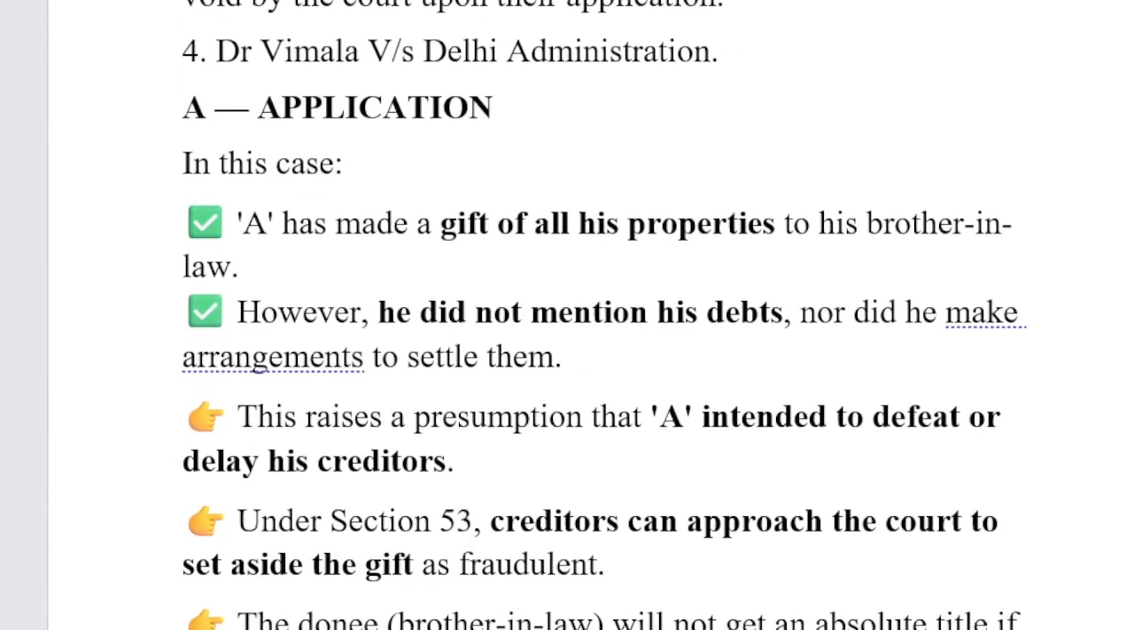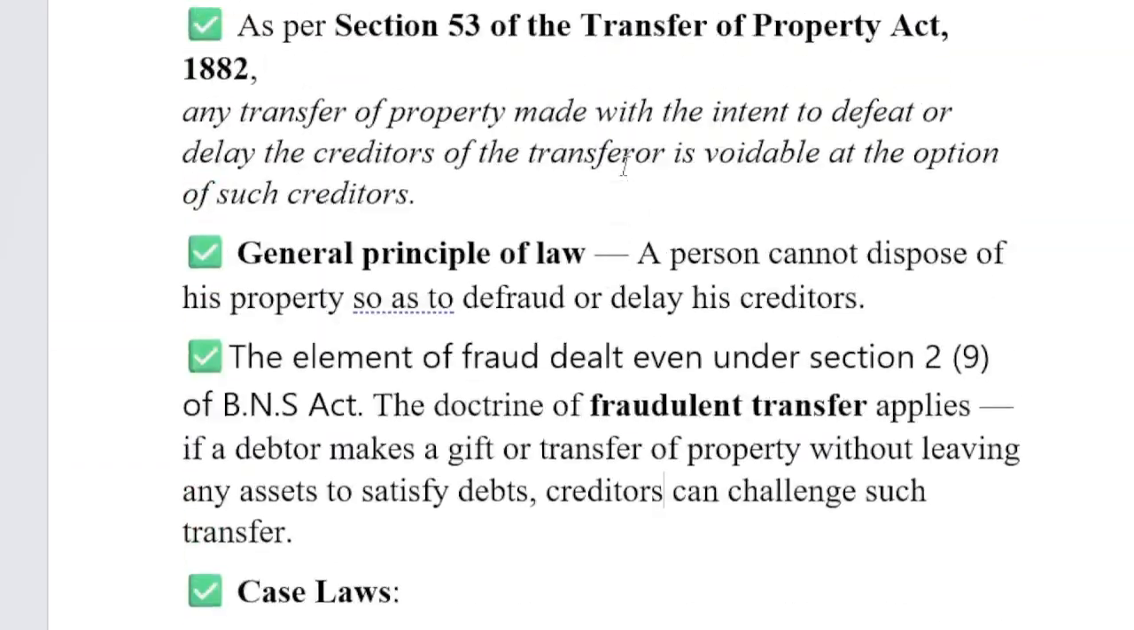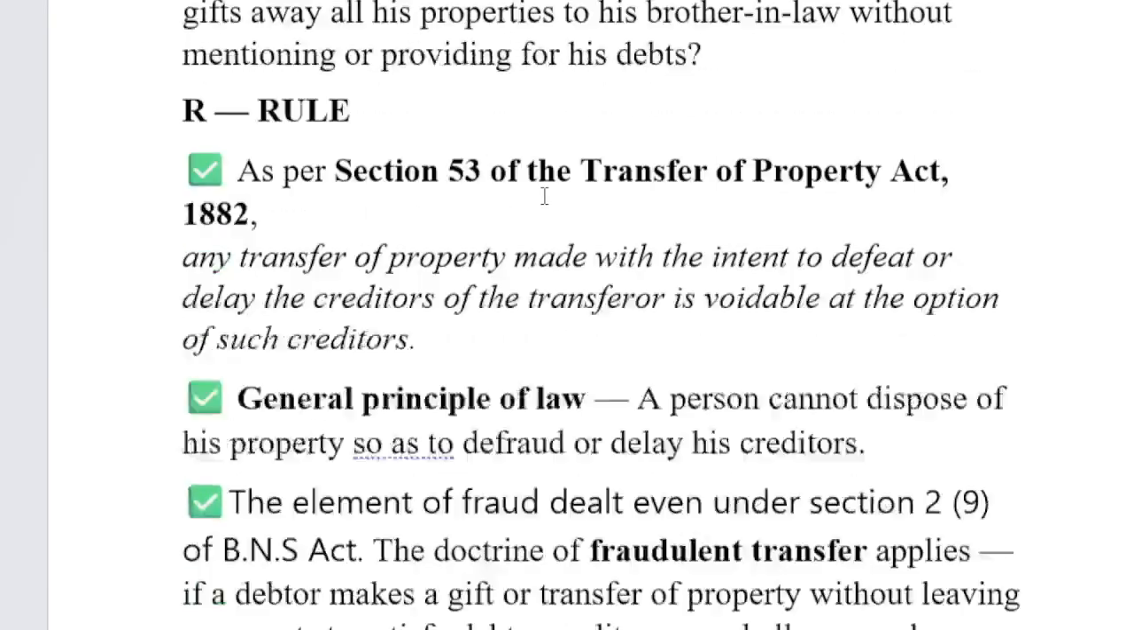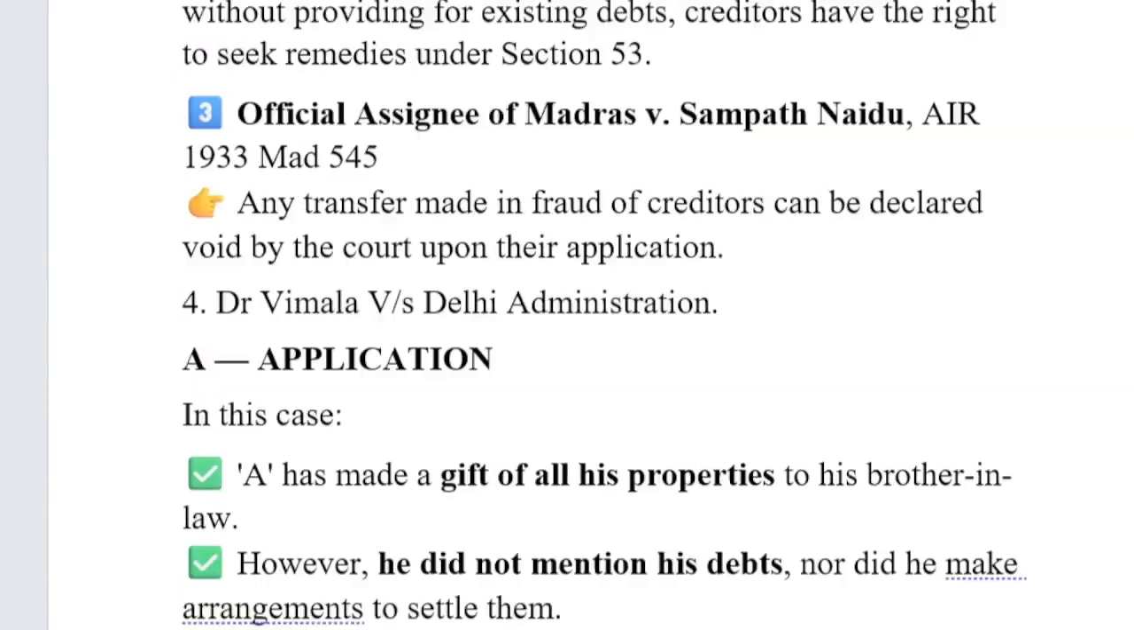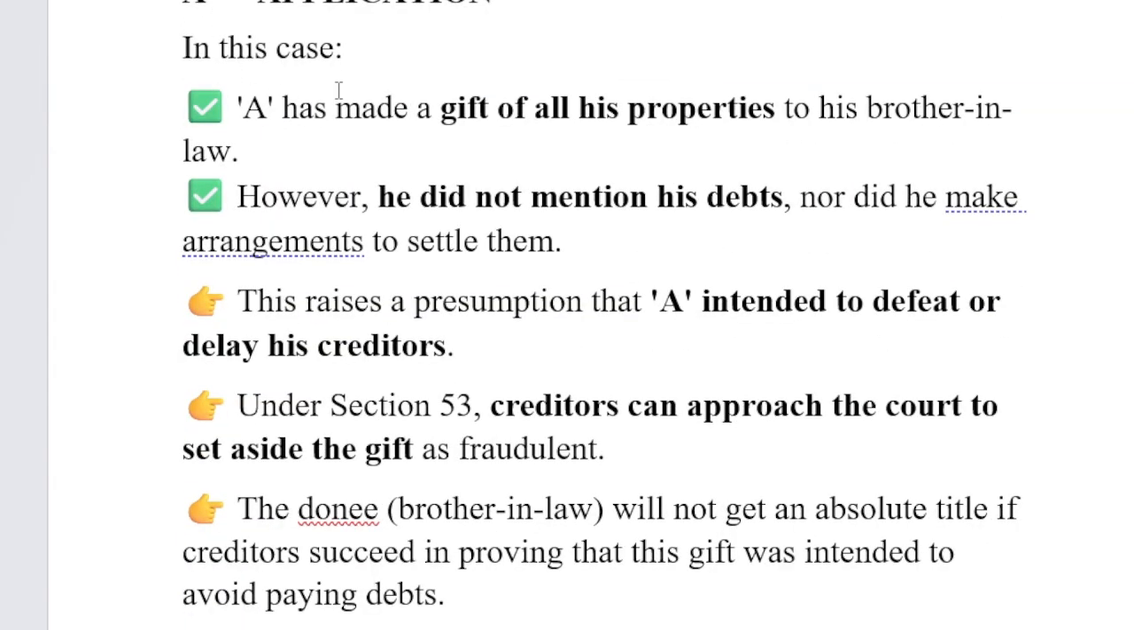These are all very simple things, but you have to write according to the format, then you will get the proper answer. If you follow this IRAC method, you will get the correct answer. You write what the issue is, what the rule is, and discuss all those things under the application part. Here, A has made a gift of all his property to his brother-in-law. However, he did not mention his debts, nor did he make arrangements to settle them. This aspect we have taken from the facts.